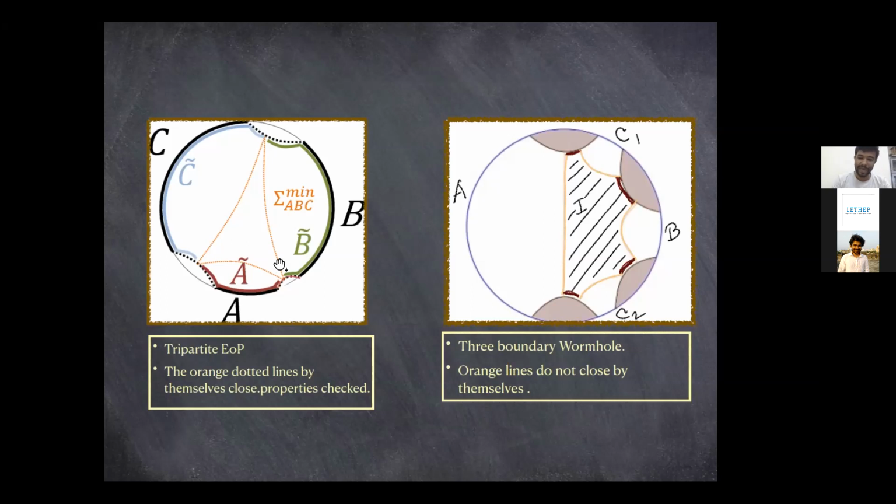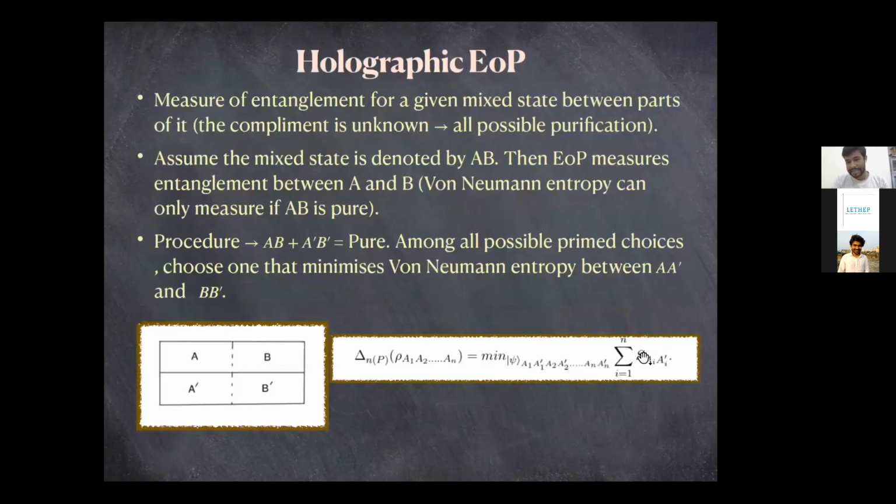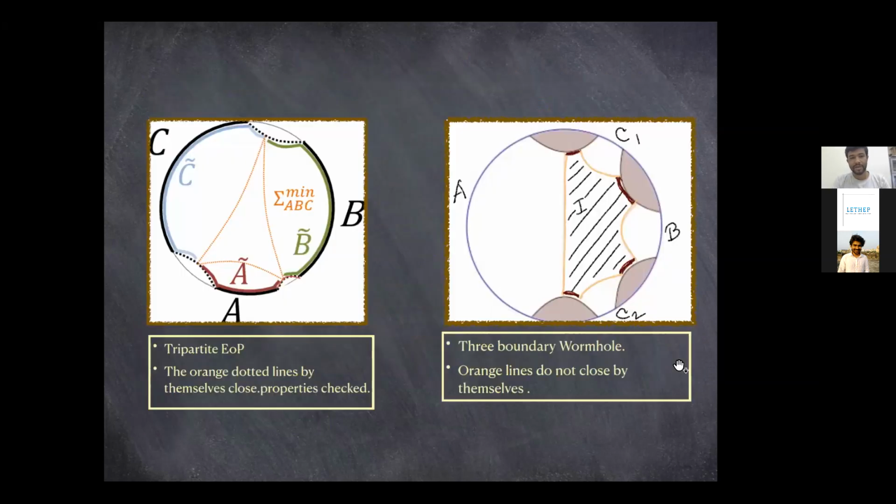the A primes. The different orange lines correspond to those, and the sum of them you want to minimize. And in the geometric construction made in Umemoto's paper, one can prove that the minimal one is the one where the boundaries of these different orange lines coincide. And so the sum of all these different orange lines would give you the tripartite entanglement of purification.